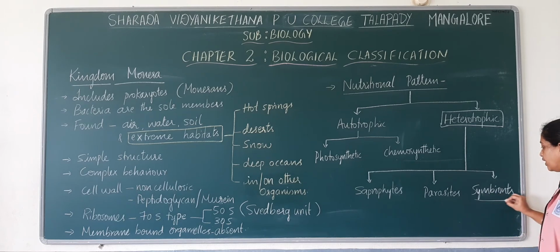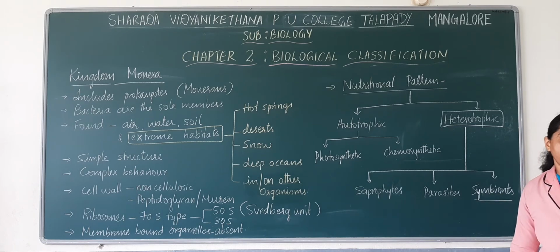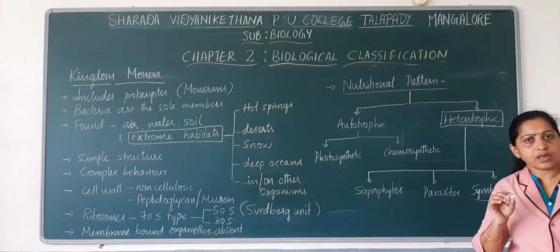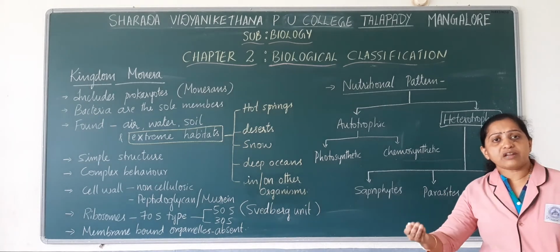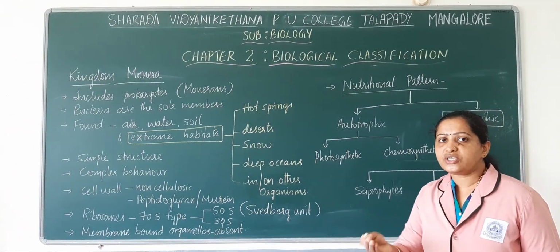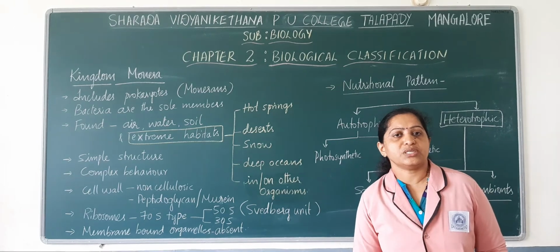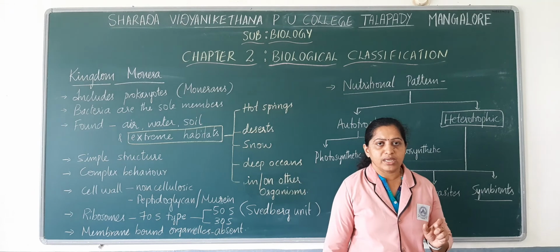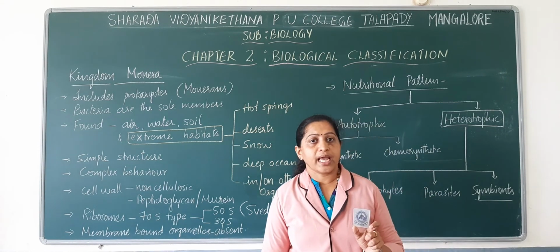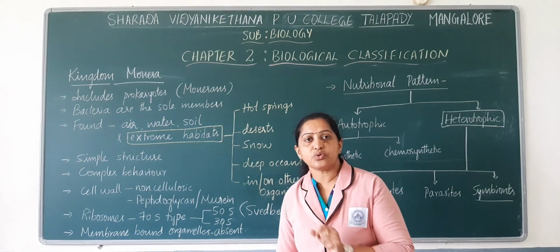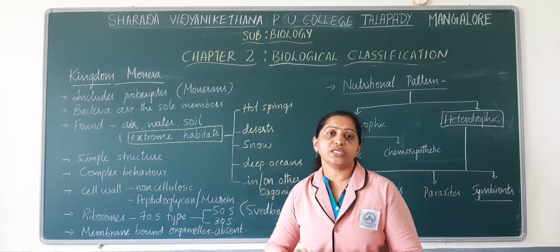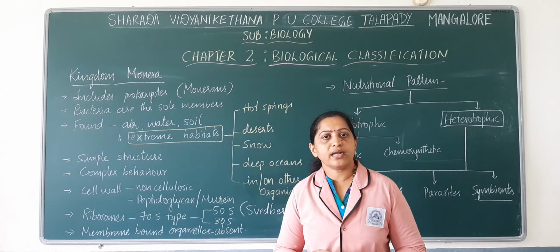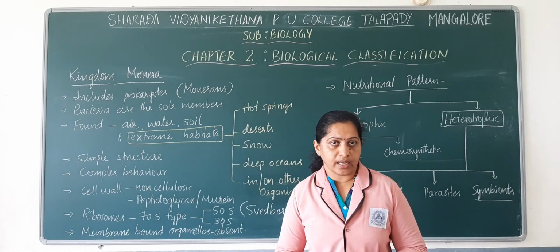Next, symbionts or symbiotic mode of nutrition. So symbionts are those organisms which usually survive on another organism, especially in symbiotic relationship with another organism. The term symbiotic means the organisms are found in association with other organisms. For example, you know that monerans include cyanobacteria, right?